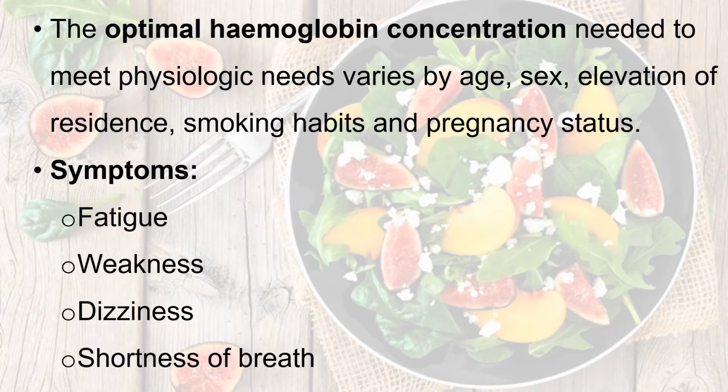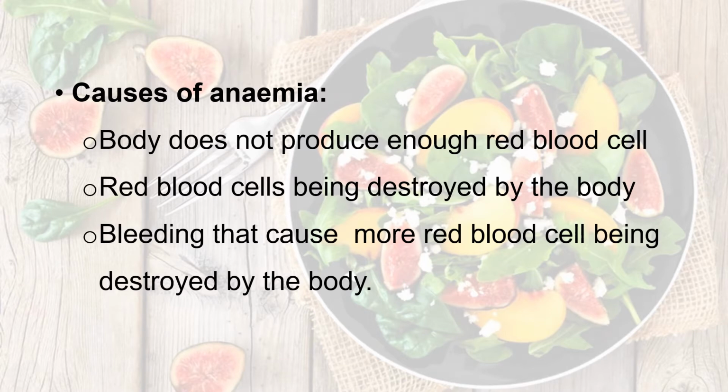In order for us to meet the physiologic needs, we have to reach the optimal hemoglobin concentration. Some of the symptoms of an anemia patient are fatigue, weakness, dizziness, and shortness of breath. Anemia can happen if our body does not produce enough red blood cells, if the red blood cells are being destroyed by the body, and also from bleeding such as heavy menstruation.